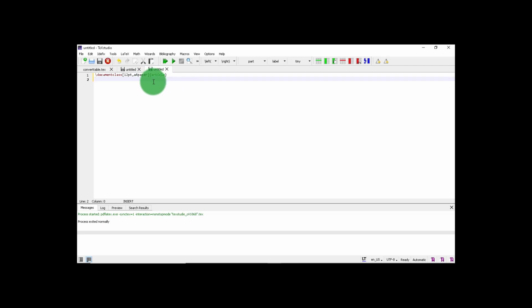Next you're gonna want to begin your document, that is slash begin document. And of course if you're beginning the document you are going to be ending the document, that is slash end document, in curly brackets.